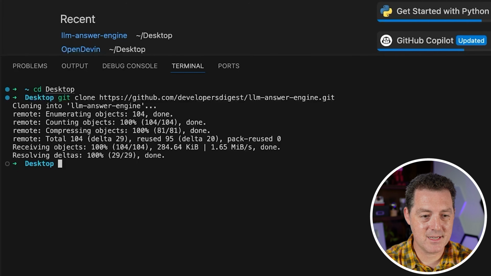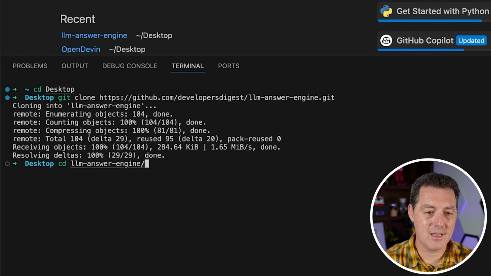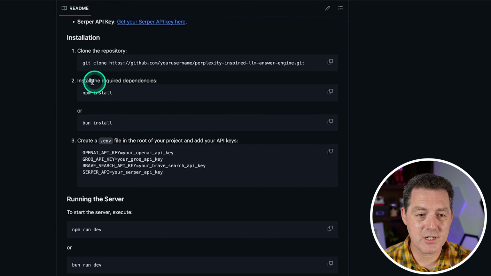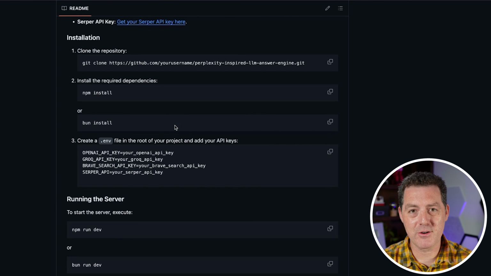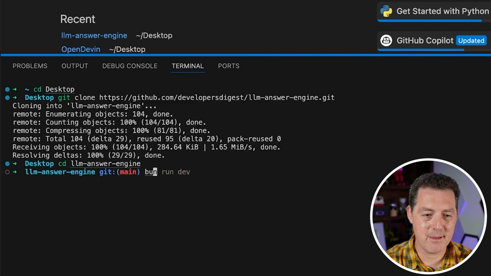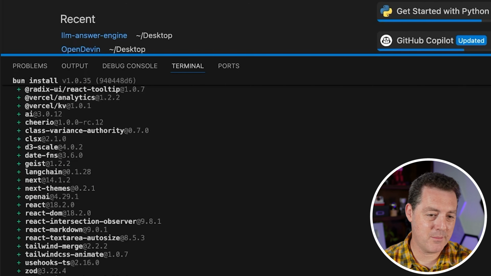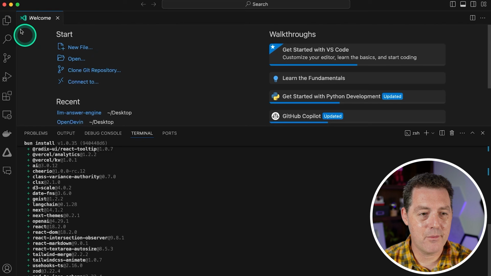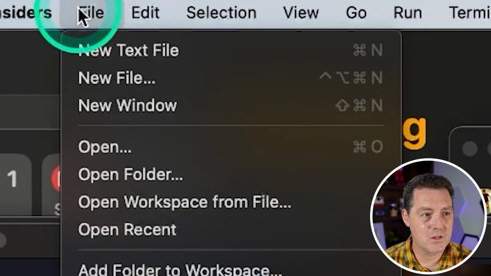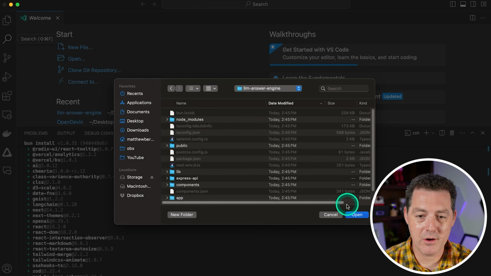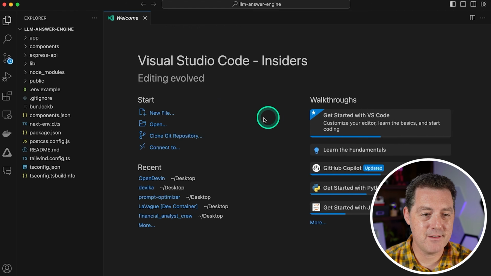Okay, now that that's done, we're going to CD into LLM-answer-engine. Hit enter. Now, according to the instructions, you can either use npm or bun, and I've been using bun a little bit lately, so let's use that. So I'm going to type bun install, and then it's going to install all the requirements very fast. Okay, now that we're done with that, we're going to click File, Open Folder, go to the desktop, and then we're going to open up our LLM answer engine in VS Code.